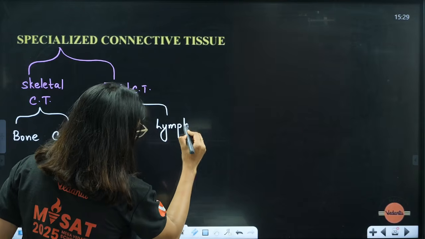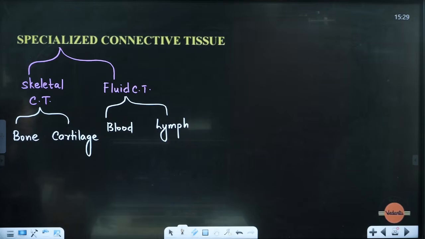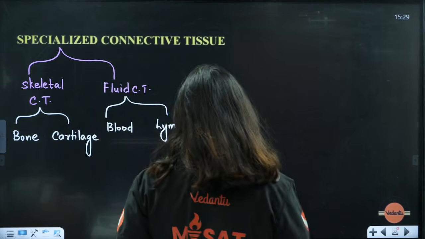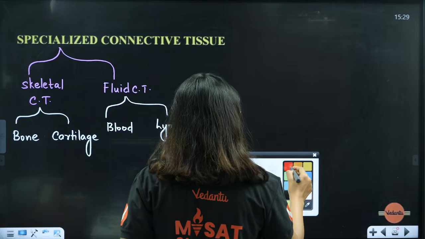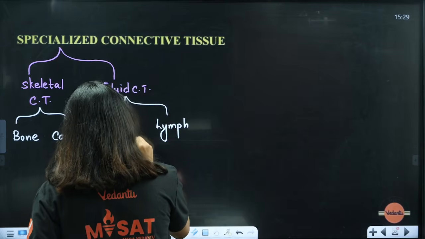Okay, lymph is present, blood is there, lymph is there. So these are the skeletal. This is specialized connective tissue. Now remember that in this blood, this fluid connective tissue, there will not be fibers.